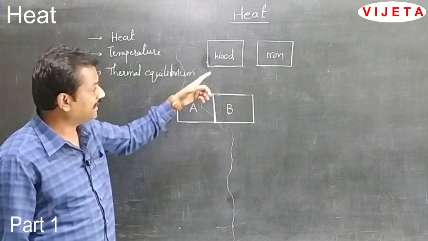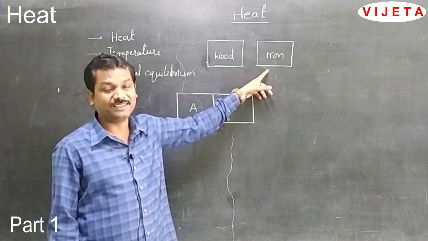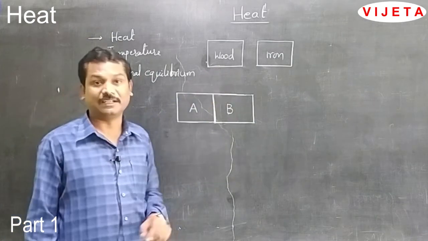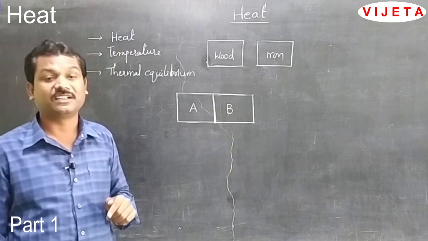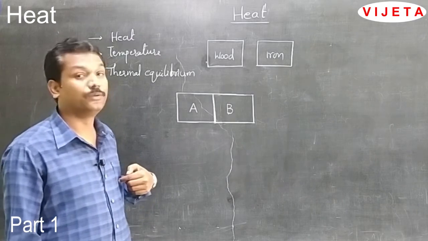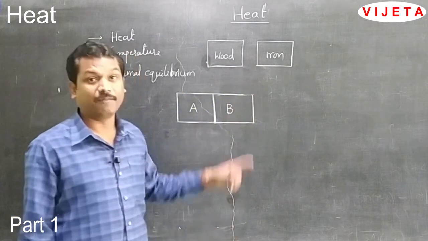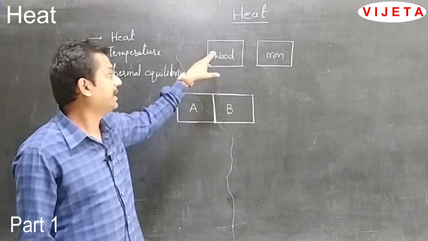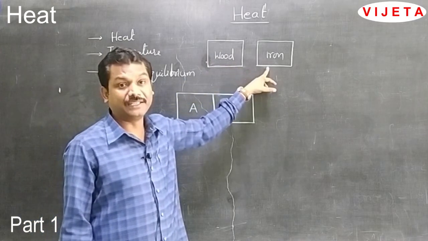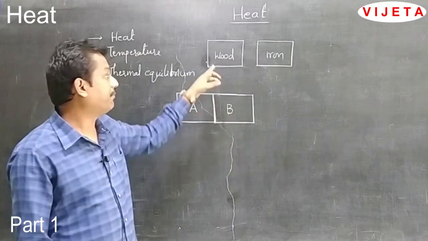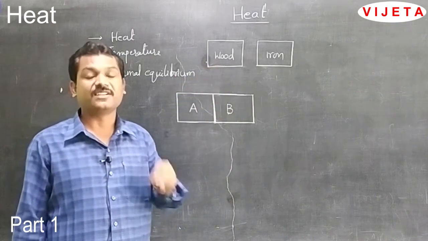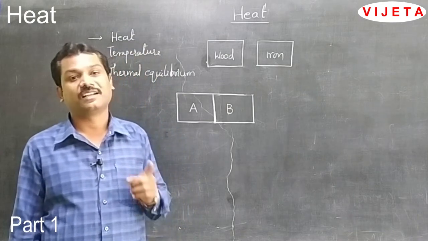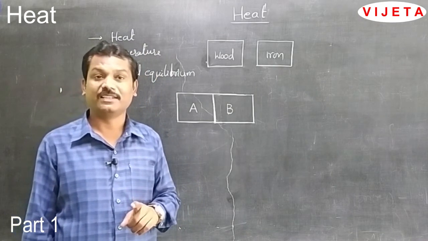Here we can observe that the degree of coldness of the iron piece is greater than the degree of coldness of the wood piece. That means more heat energy is transferring from our body to the iron piece when compared with the wood piece. Conventionally, we say that the temperature of the iron piece is less than the temperature of the wood piece. The conventional definition of temperature is that the degree of hotness or the degree of coldness is called temperature.